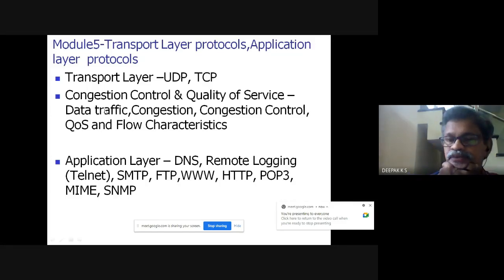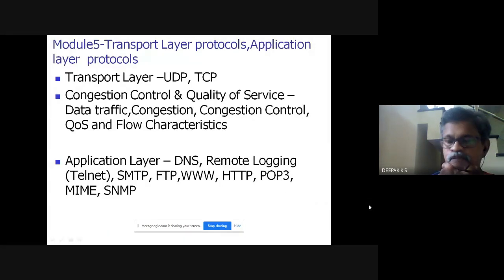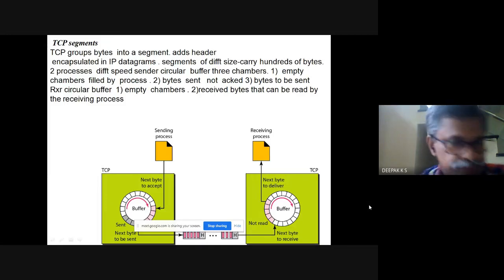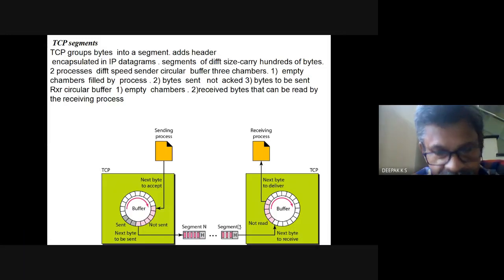We will continue with the transport layer. We started yesterday. The transport layer has a connectionless version called UDP and a connection oriented version called TCP, Transmission Control Protocol.